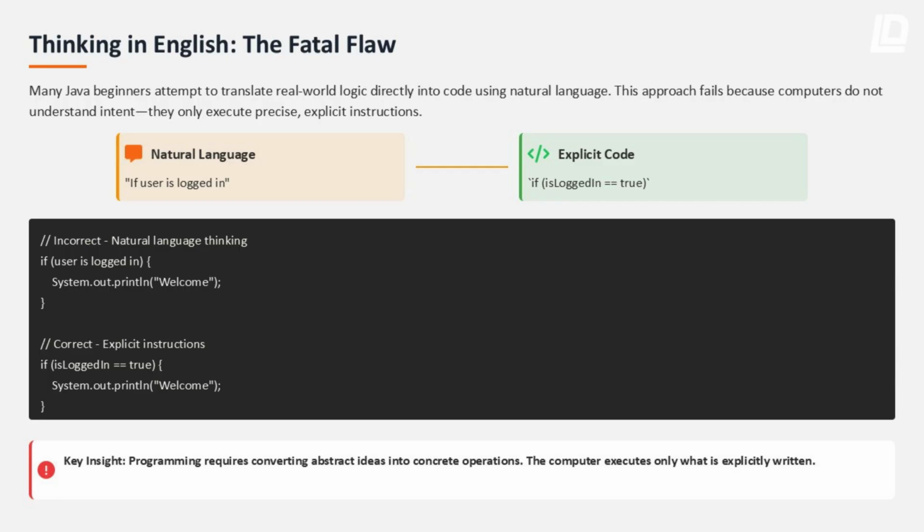Thinking error number 1: thinking in English. Beginners often think like this: if the user is logged in, show welcome message. But computers don't understand intention. They only understand exact instructions. This doesn't work: if user is logged in. This works: if isLoggedIn equals true. Programming is not translation, it's conversion from ideas into precise operations.